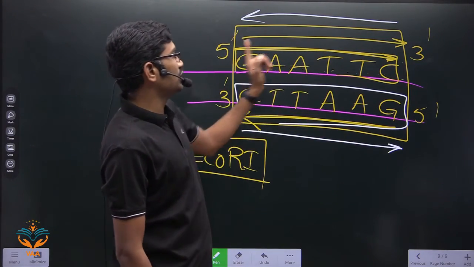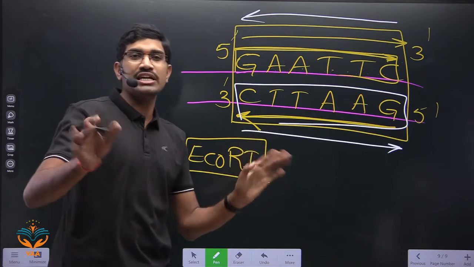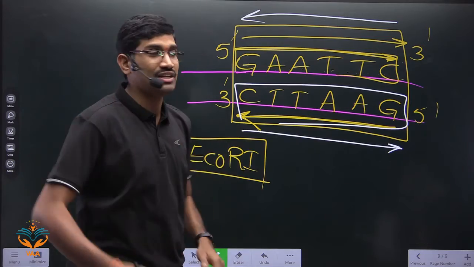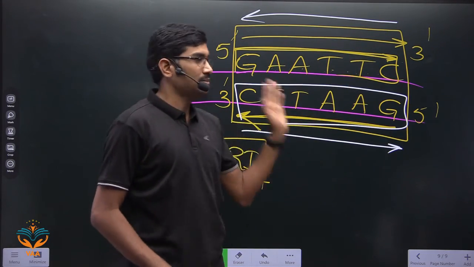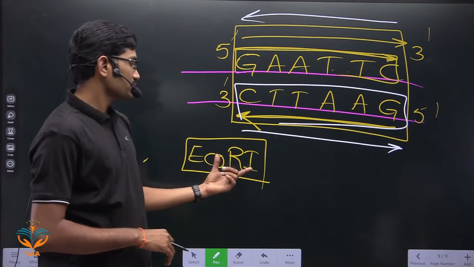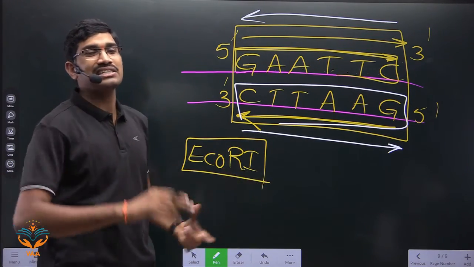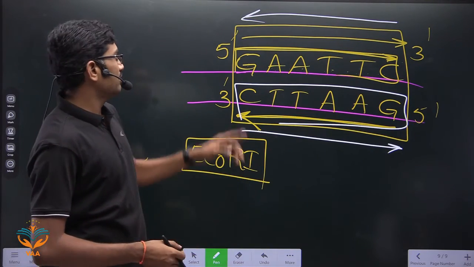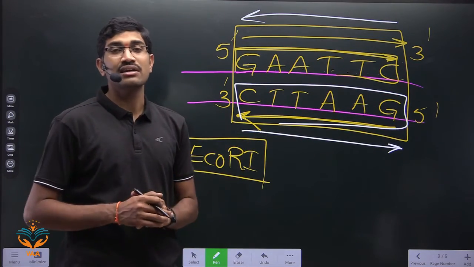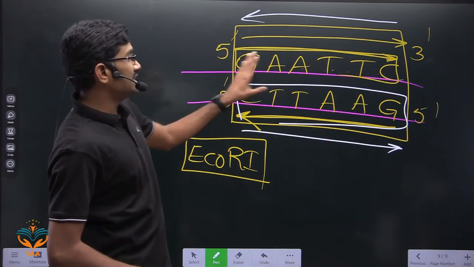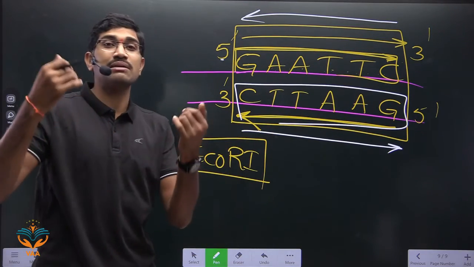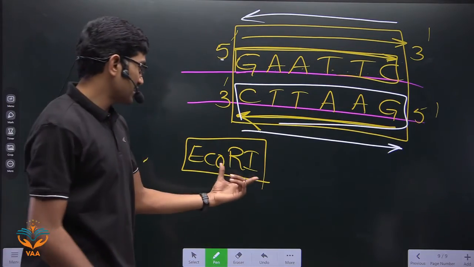In both the strands, you need to follow the same direction. Which direction you want to read is your wish, no problem. But as per the international standard convention, we read from 5' to 3'. So this is how you read. Then, what is the previous MCQ question? Which of the following is the recognition site for EcoR1? What they gave was 5' GAA-TTC 3', that is the correct answer. And for confusion, they gave GAA-TTC, but with 3' here and 5' there, so that is completely different, and it will not be recognized by this.